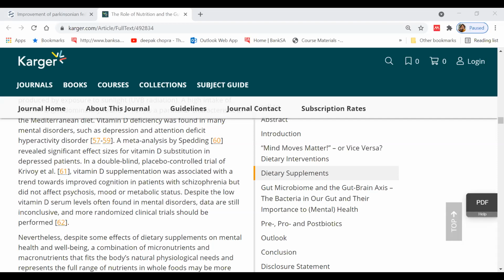And what else? The Mediterranean diet, as you have read through the article. And let's add some lifestyle factors: music, exercise, and nature walks as well to boost.